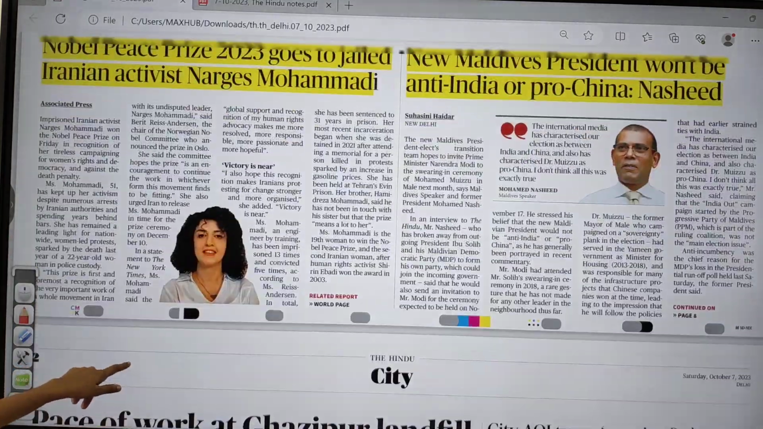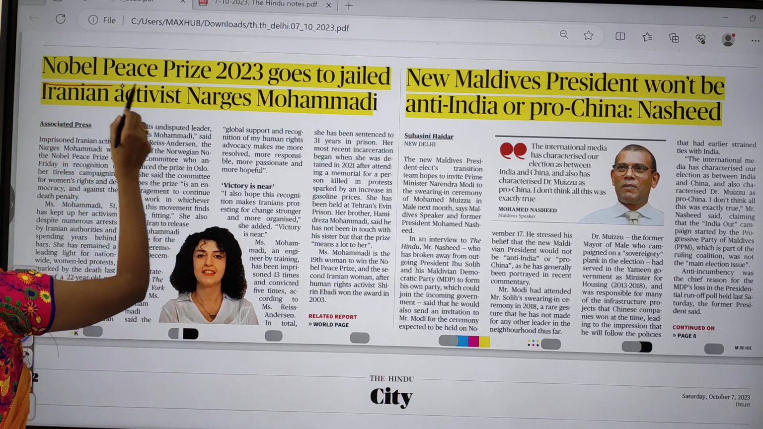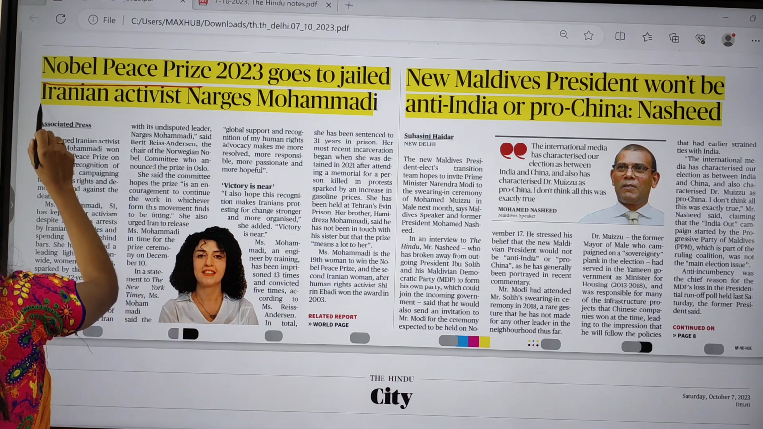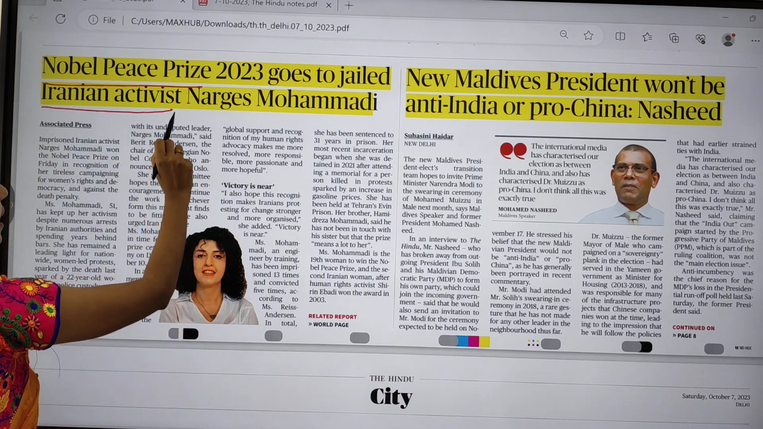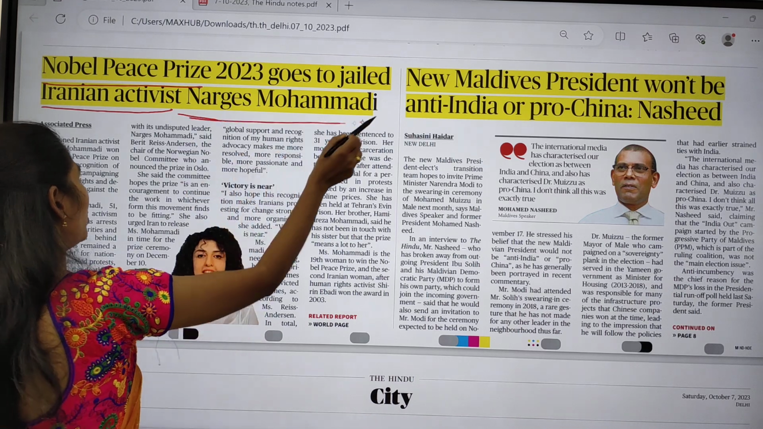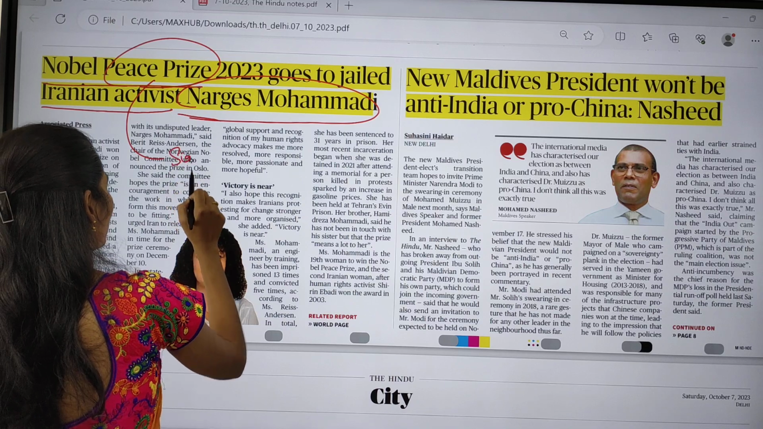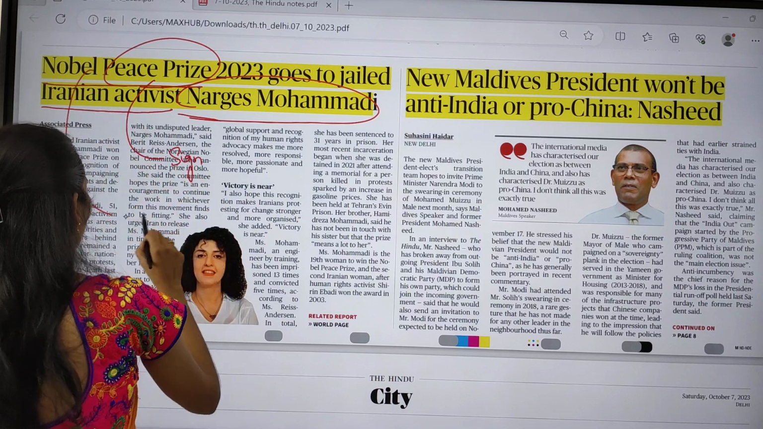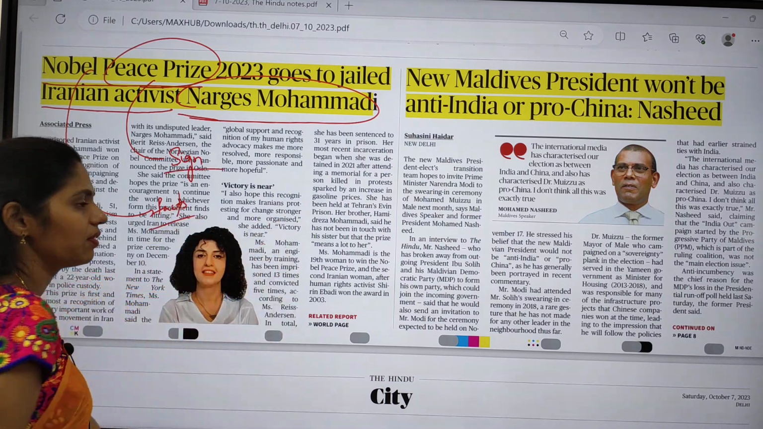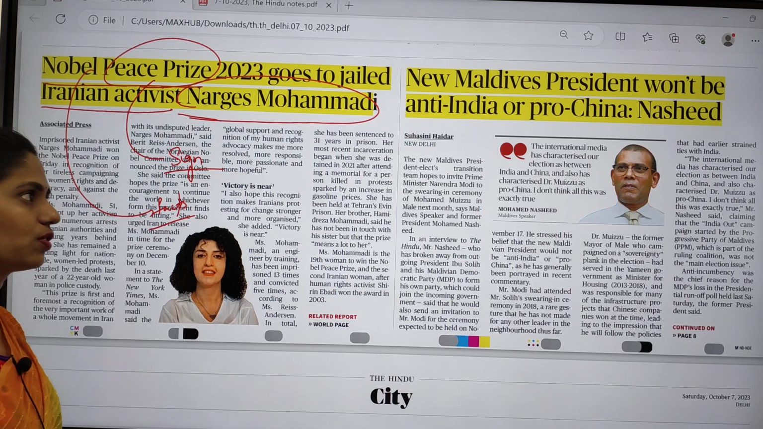If you move on, here you can see there are two articles. The first topic is about the Nobel Peace Prize 2023, which goes to the jailed Iranian activist Narges Mohammadi. Here you have to know what this Peace Prize is, its significance, and some facts regarding the Nobel Prize. These facts and significance will be important from both prelims and mains points of view.